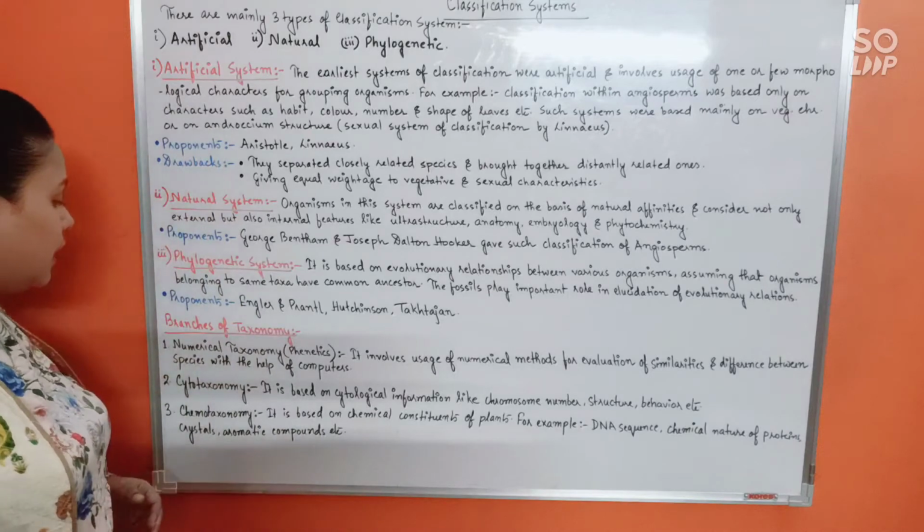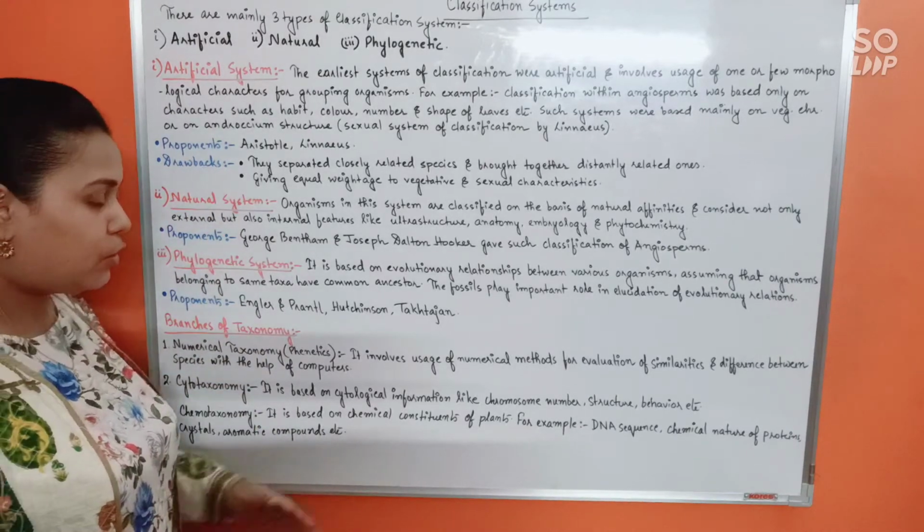So see here, it is based on chemical constituents of plants.